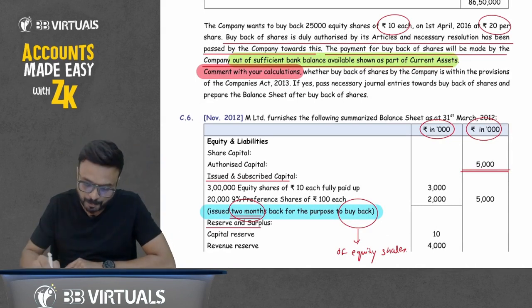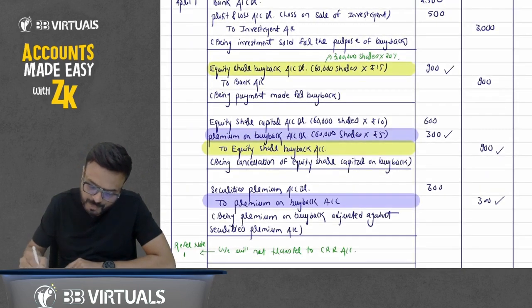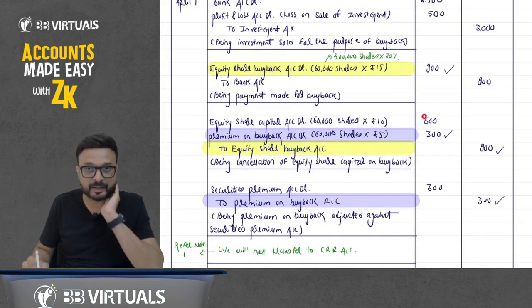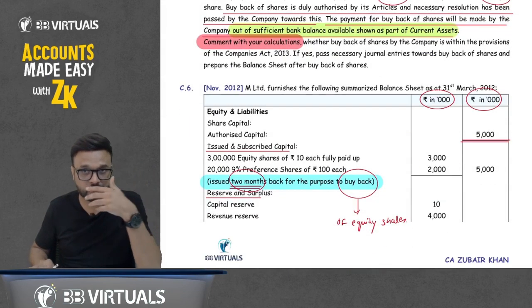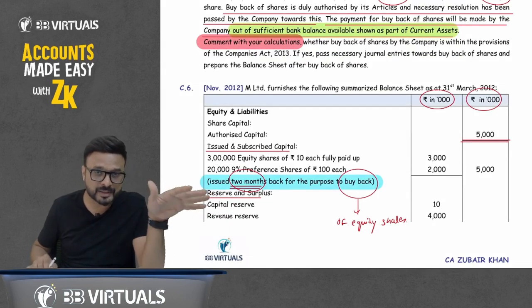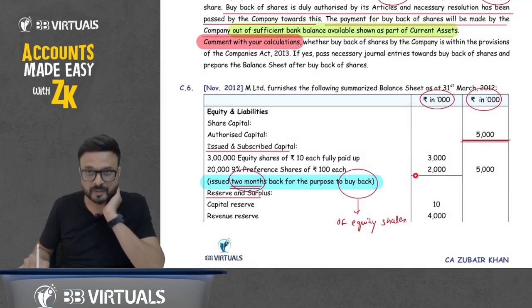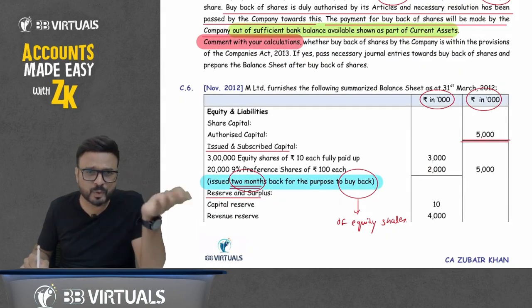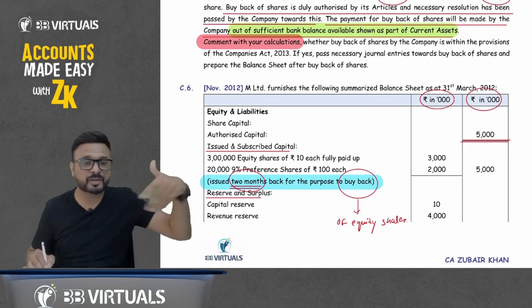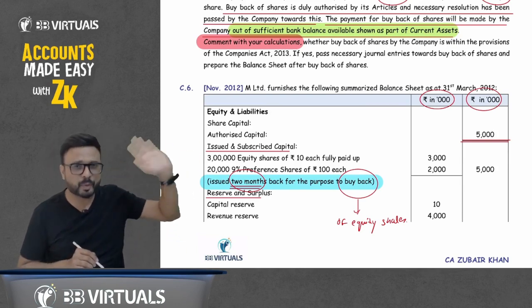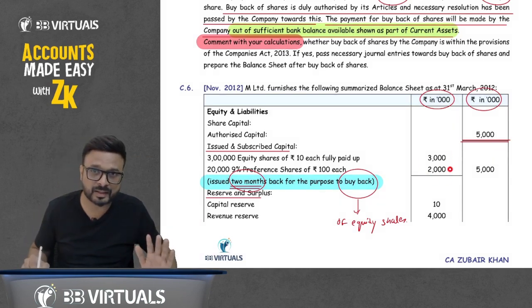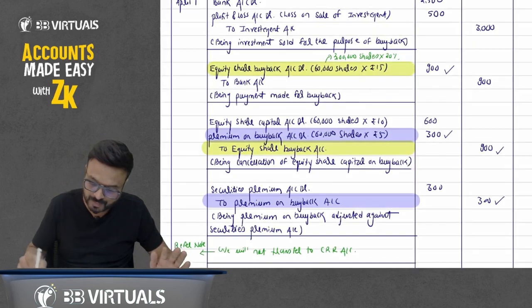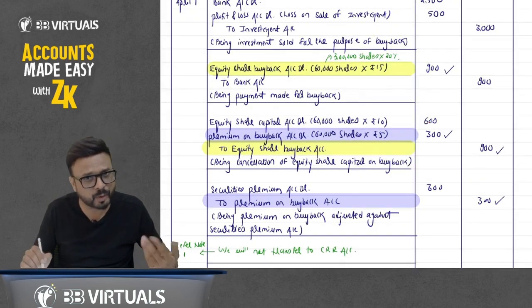Point number 1. Now point number 2 is that here you can see that we have cancelled the capital by 300 at the time of buyback. Agree. But don't get confused. Some students ask this doubt, that's why I'm saying that. When you issue the shares in the market for the purpose of buyback, how many shares? That is 2000. So no problem in it. We are cancelling equity shares by 600 and we have issued shares in the market more than 600. No problem in it. Sometimes students ask this doubt: sir, here we are issuing shares in the market 2000, but we have decreased the capital by 600. No problem in it.